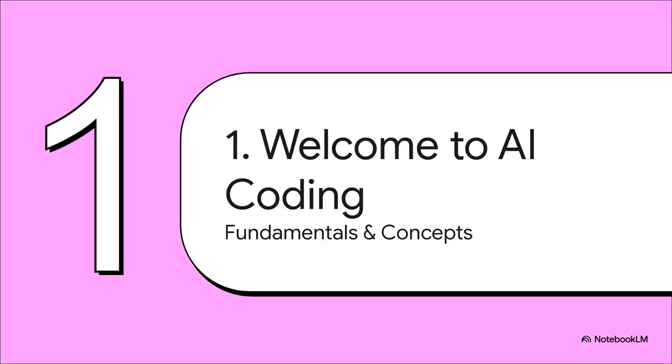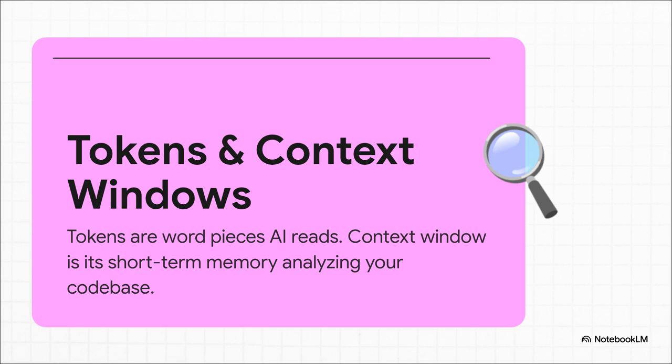Section 1, welcome to AI coding. Before we start building anything, we really need to clear up some common misconceptions and establish the fundamental concepts of how these AI models actually read and remember your code. First up, let's talk about tokens. You can kind of think of tokens as the CPU cycles of the AI world. They're basically the fundamental unit of compute cost.